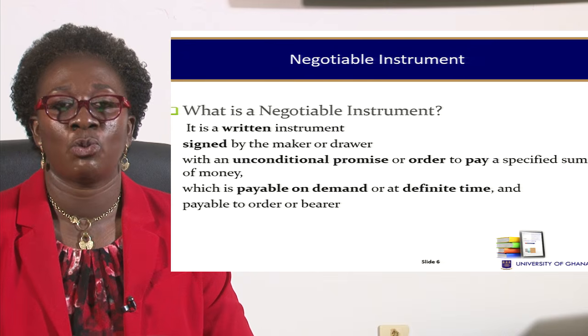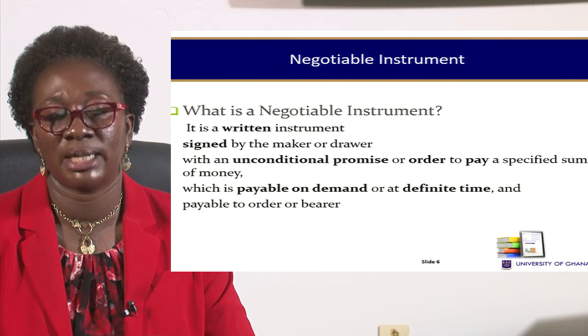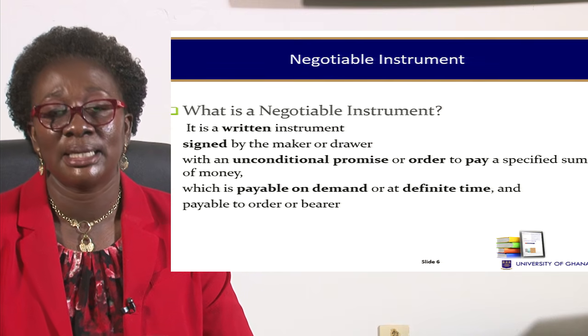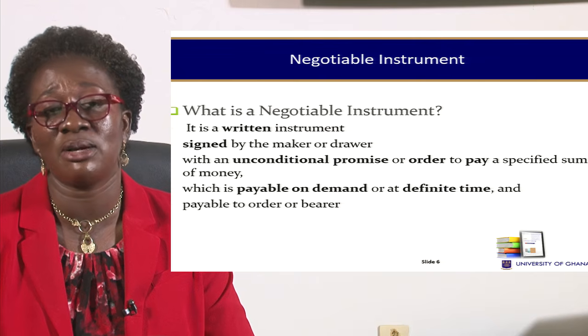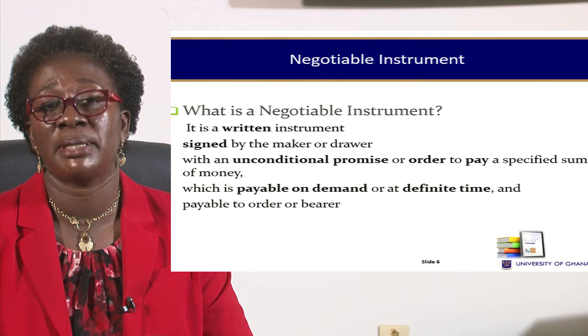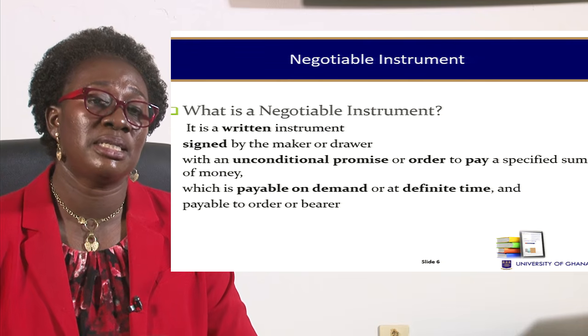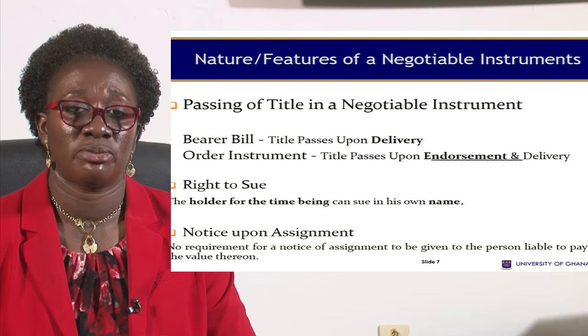So one, it has to be in writing. You can't have an oral negotiable instrument. It has to be in writing. It has to be signed by the person making it. The payment should not be subject to any condition, and it should be payable on demand or at a certain time. So these are the key elements of a negotiable instrument.